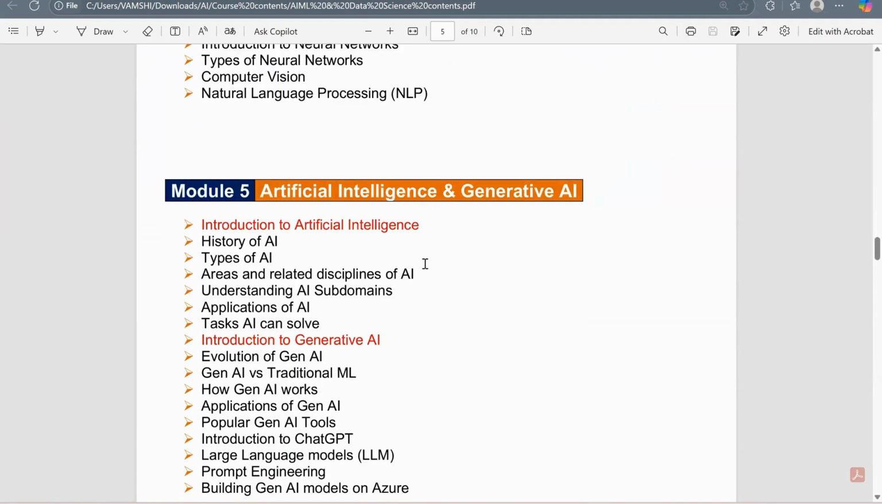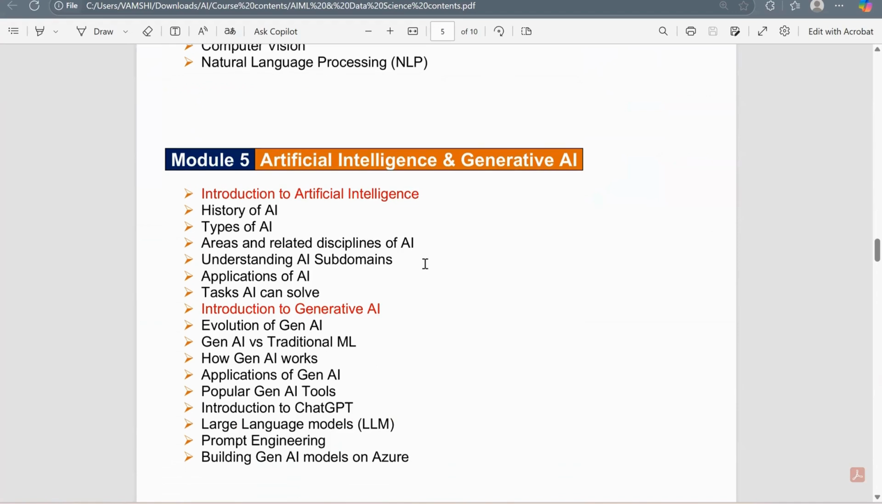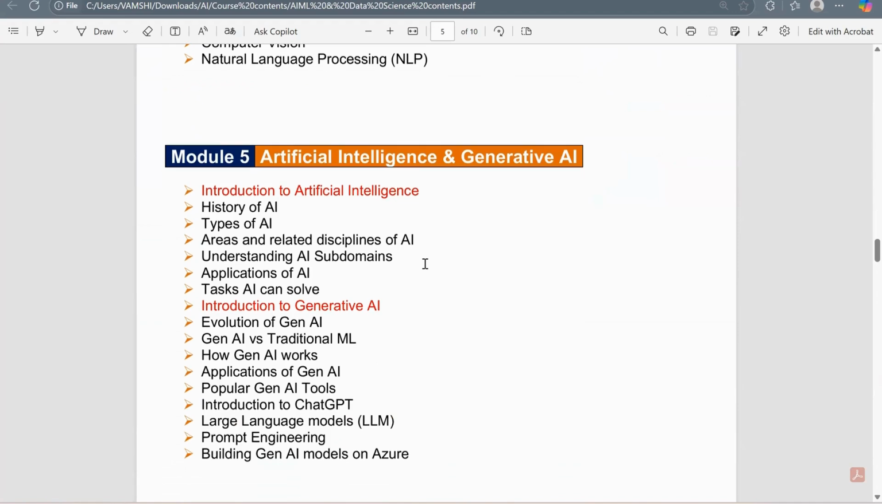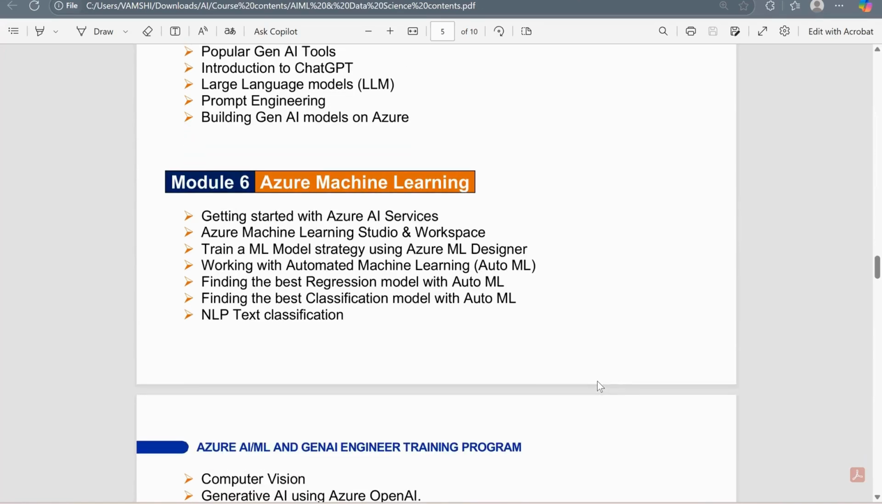And again, the focus will be much more on the machine learning part, and again, artificial intelligence and generative AI. Under generative AI, we'll be learning what generative AI is, what the generative AI models are, what LLMs are, and what prompt engineering is. For example, how to develop better prompts, and how you can build Gen AI models on Azure.